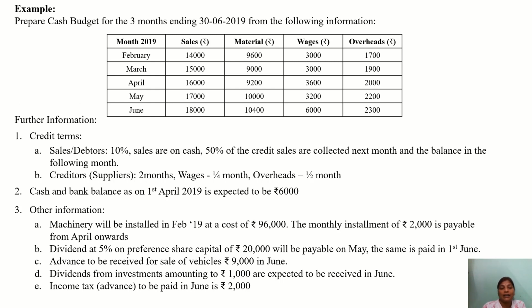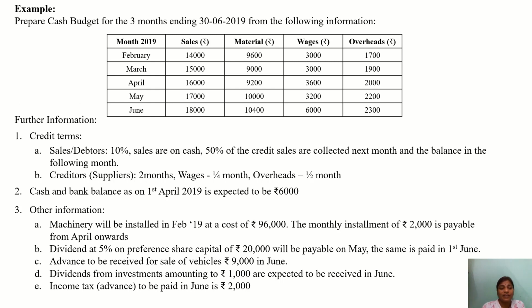That means if you take 14,000 in the month of February, 10% is collected in February, 50% of the remaining amount is collected in March, and the balance in the following month, that is April. So the credit policy is like this: the February sales will be realized completely by the month of April. 10% will be realized in that particular month, 50% of the remaining will be realized in the next month, that is March, and in the following month the balance will be realized, that is April.